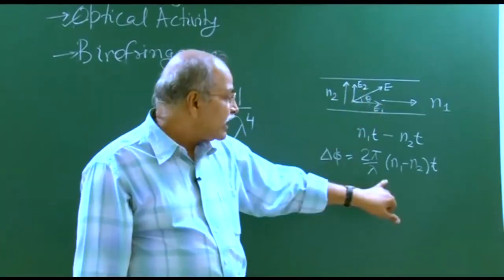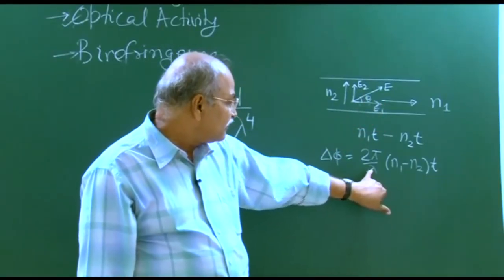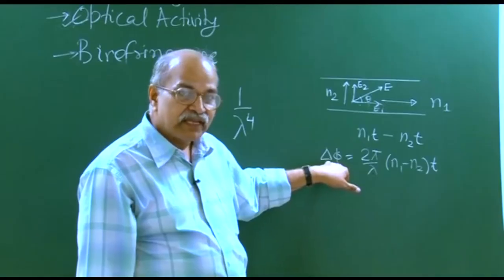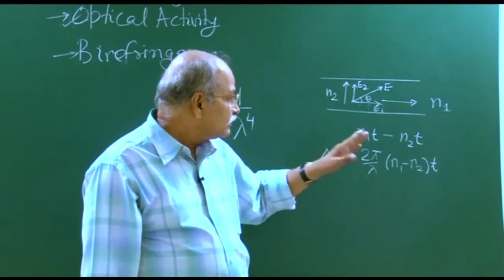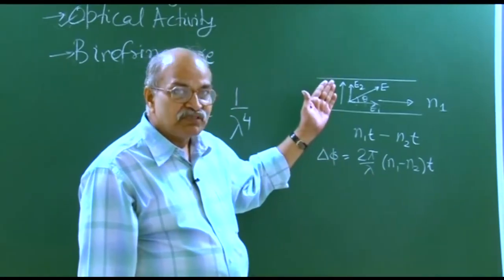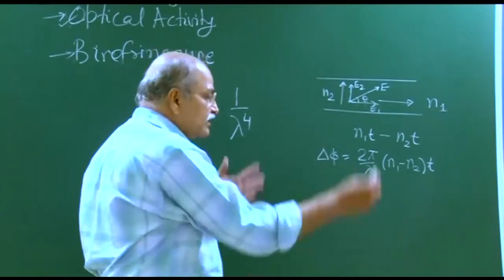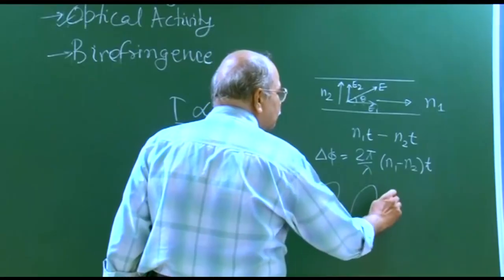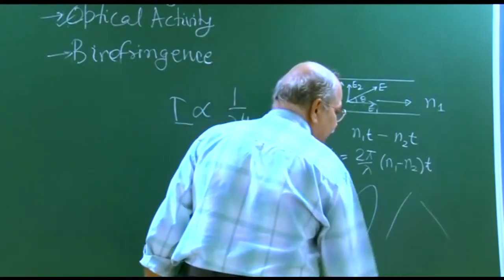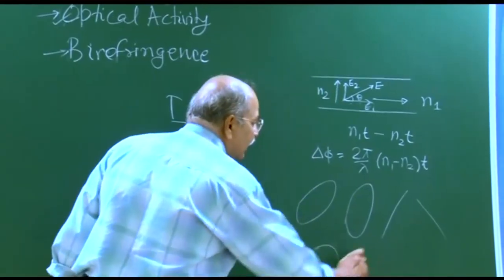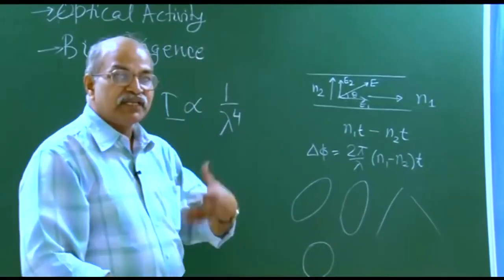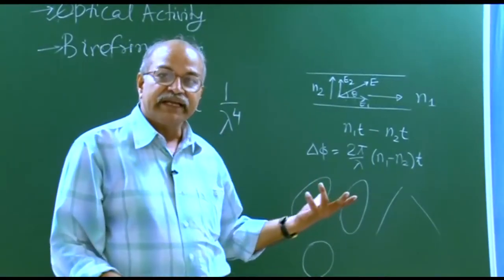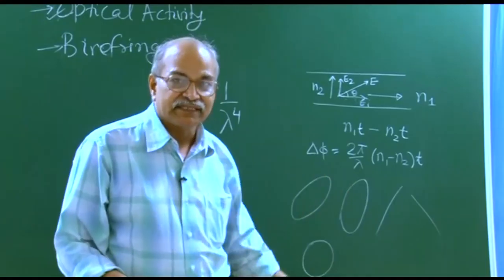So depending on lambda, you will have different phase differences, and correspondingly the light which is coming out will have a polarization which could be this way, this way, or that way, or could be circular, and so on. So different wavelengths will come out with different kinds of polarization states.